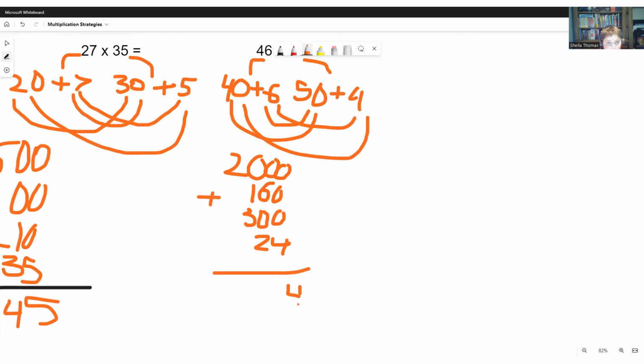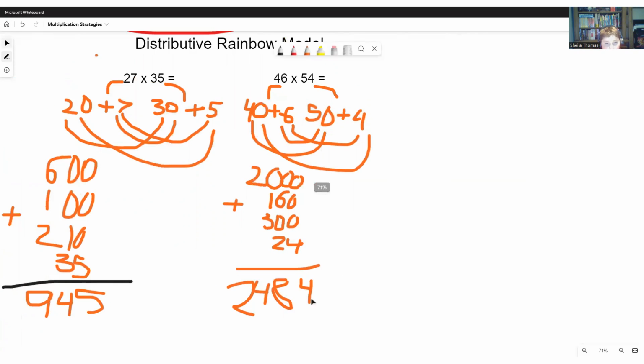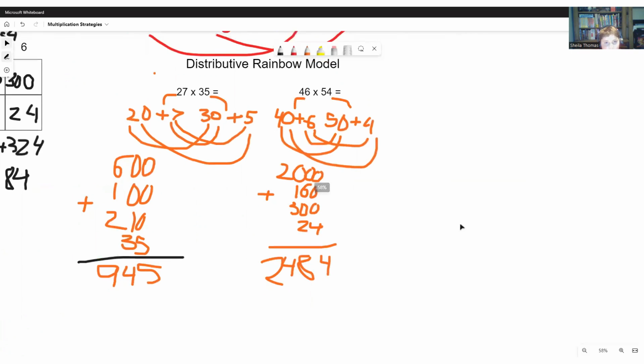So now we add up our answers. 4 plus nothing is 4. 6 plus 2 is 8. 1 plus 3 is 4, and 2 plus nothing is 2. We have the same answer, so it's probably correct.